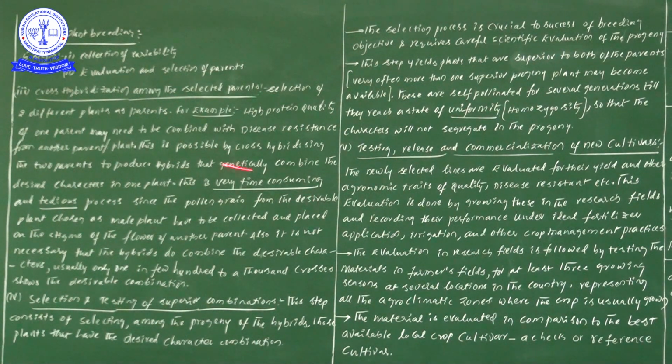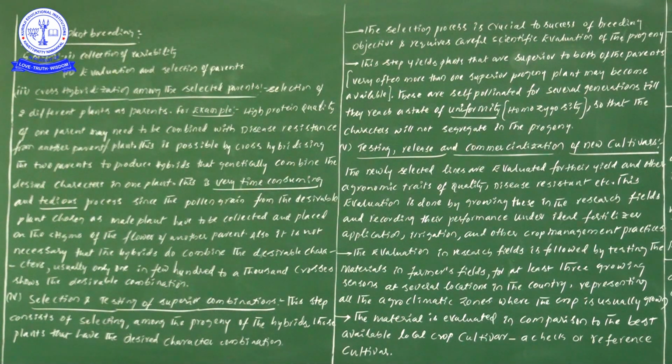This is a very time consuming and tedious process, since the pollen grains from the desirable plant chosen as a male plant have to be collected and placed on the stigma of the flower of another parent. So when we select one plant as a male plant and another plant as a female plant, we must definitely check whether that particular plant has good pollen grains or not.